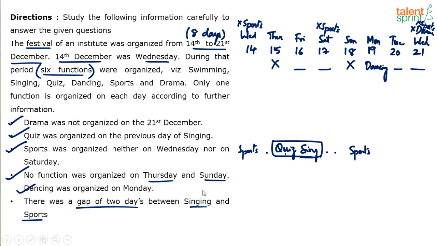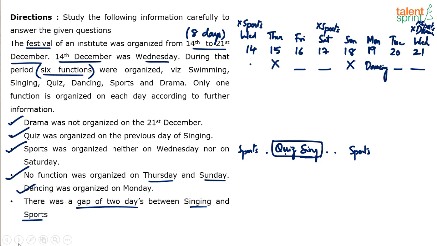You're able to follow? So based on this, there are 2 cases. Either take quiz, singing, sports, or sports, quiz, singing. Now can you take sports, quiz, singing? Not possible, because sports is not supposed to come on Wednesday. Basically what I'm trying to see is, will quiz and singing come here or here? I don't think it will come here, because if I take quiz and singing here, acha, it is possible. Hold. If I take quiz and singing here, let me clear this up.